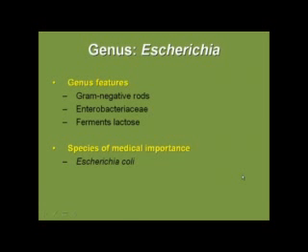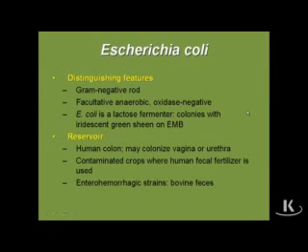Okay, the first organism we're going to talk about in the Enterobacteriaceae family specifically is Escherichia, and obviously Escherichia coli. Okay, you know most of the genus specifics here. They're gram-negative rods, they're lactose fermenters, and we're going to focus on E. coli or Escherichia coli. Now, most of these we've talked about in comparison with other organisms, so you know they're facultative anaerobes, and you know that they're oxidase negative.